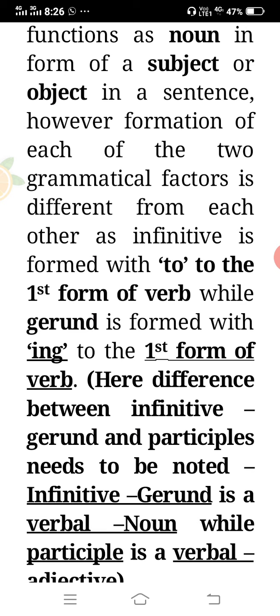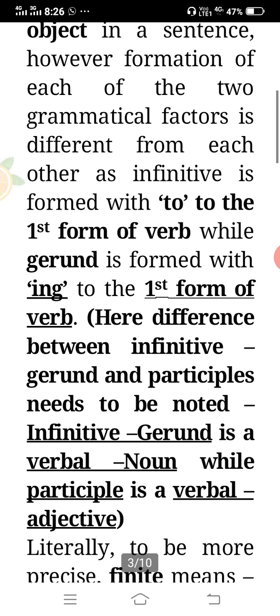Now, it hasn't to do anything with continuity. Earlier, I noted that the ing form denotes continuity of the action. No, it is not so here. It is the gerund form, where it has nothing to do with continuity. So by putting ing to the first form of the verb, we form a gerund, and by putting to before the first form of the verb, we form an infinitive.